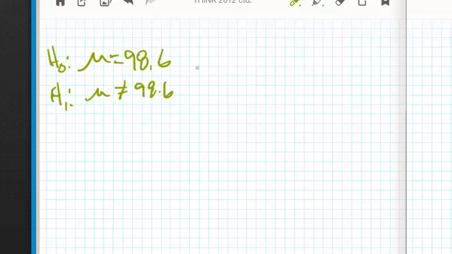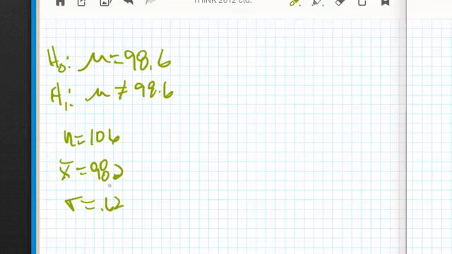All right, let's say that our data was, we took 106 body temperatures, and we ended up with a mean of 98.2. Again, your spidey sense may be tingling. It's less than. Is it enough? I don't know what's going on. Let's assume that the standard deviation from prior information is 0.62. Okay, so let's get after it.